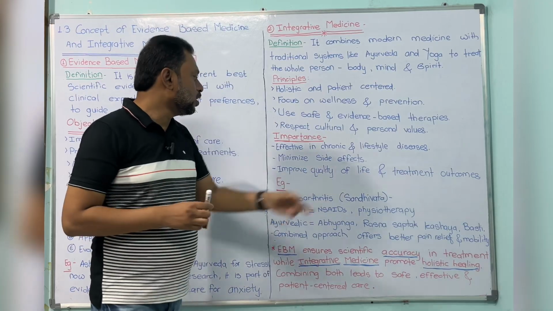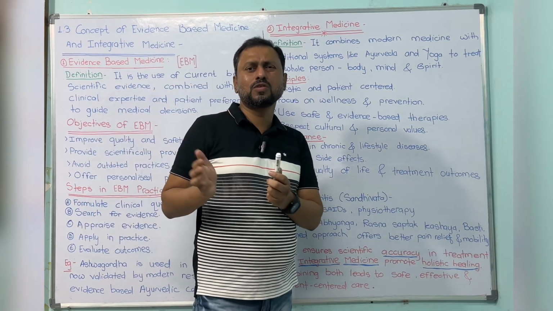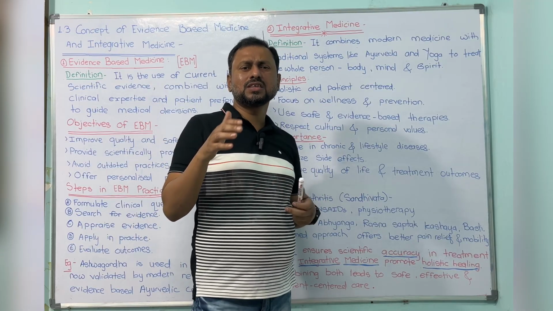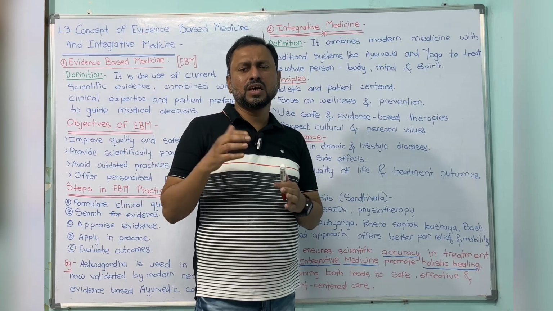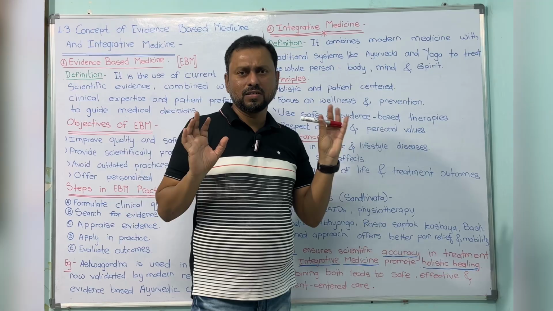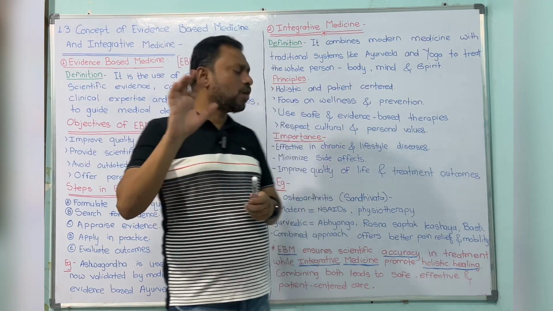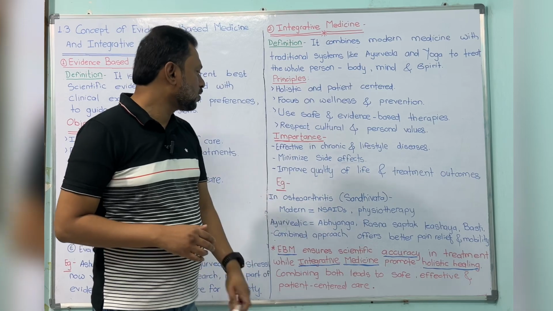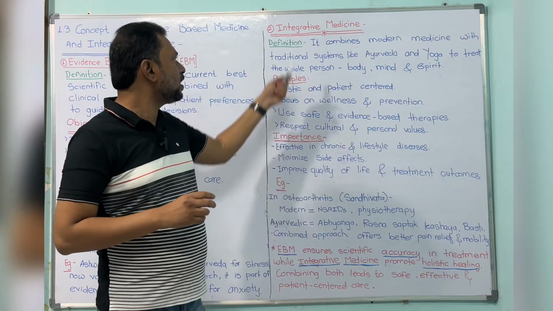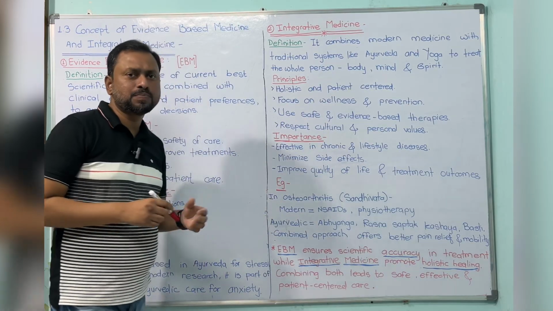The next one is to improve quality of life and treatment outcome. You may have heard that due to so many NSAIDs and other medicines, patients feel dizziness, or some adverse effect, or are not fully satisfied or feeling better. To avoid that, and to improve quality of life as well as treatment outcome, we can select integrative medicine. We have to select it. A very good example is there.